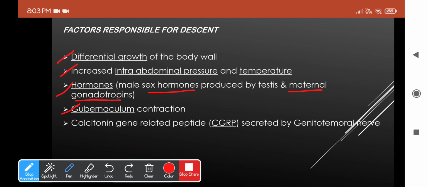And finally you have CGRP, which is calcitonin gene related peptide. These are neurotransmitters produced by the genitofemoral nerve, and these are the factors which tend to cause the descent of testes from the abdominal cavity into the scrotal sac.